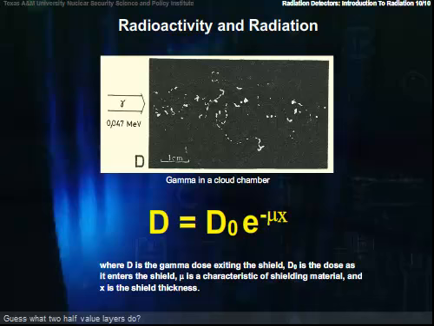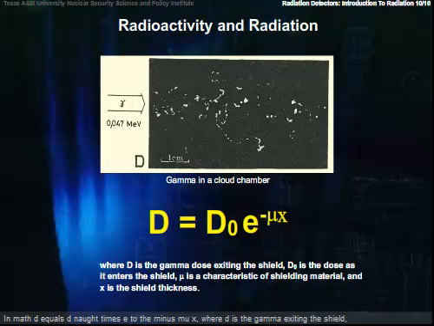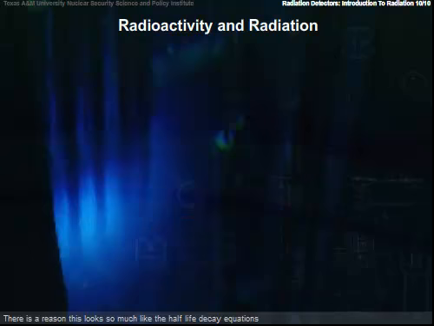In math, D equals D naught e to the minus mu x, where D is the gamma dose exiting the shield, D naught is the dose from the gammas as it enters the shield, mu is a characteristic of the shielding material, and x is the shield thickness. There's a reason this looks very much like the half-life decay equations.